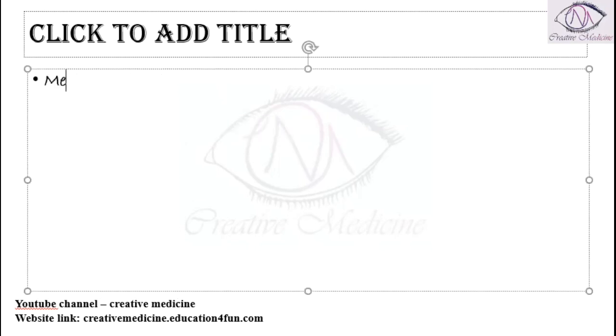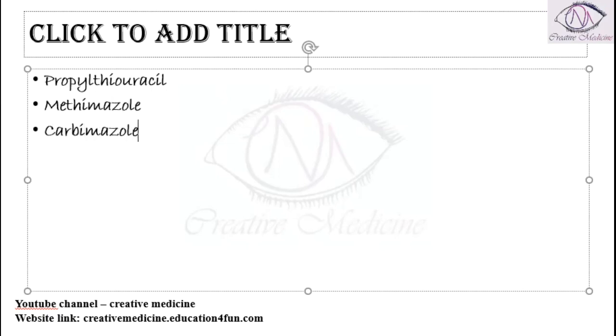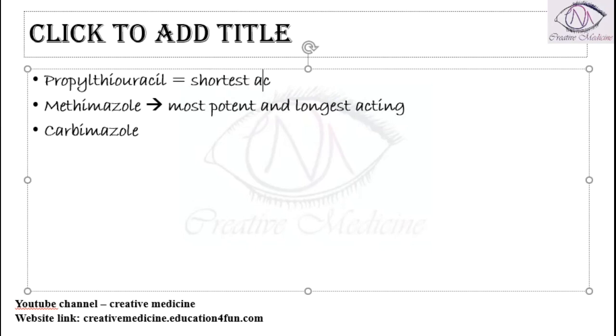The drugs in the thionamides are propylthiouracil, then methimazole and carbimazole. So if you see, methimazole is actually the most potent drug, and it is the longest acting among the thionamides, whereas propylthiouracil is the shortest acting drug, and it is also maximally protein bound.